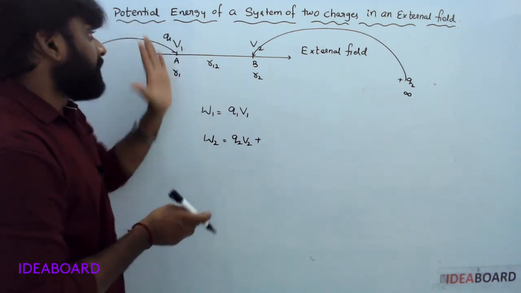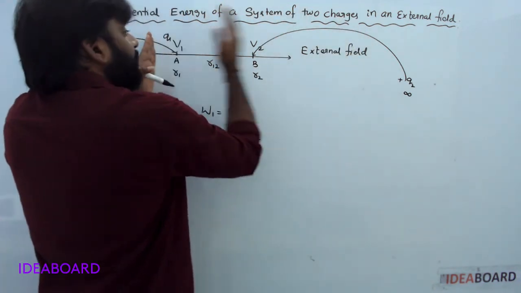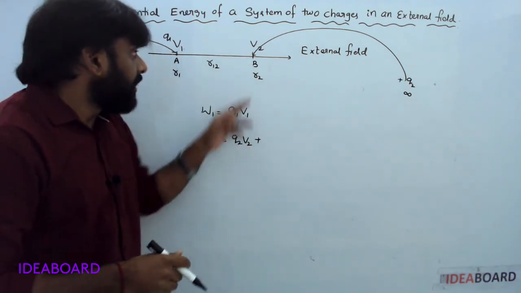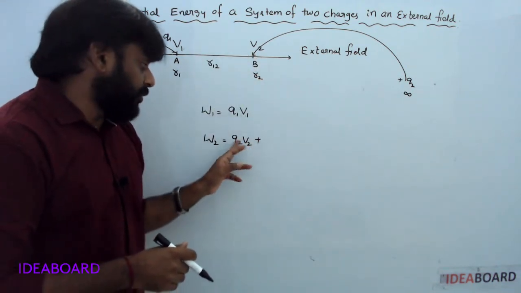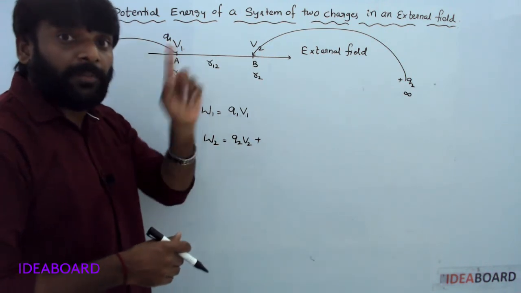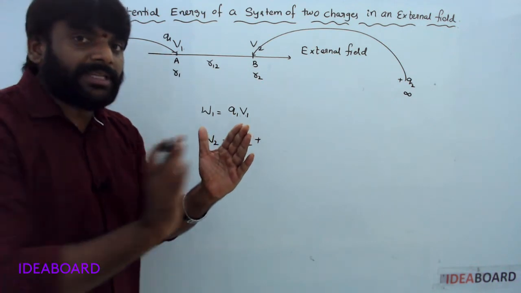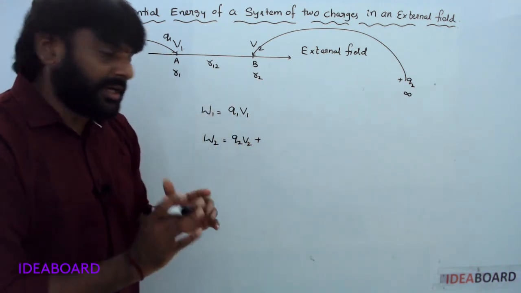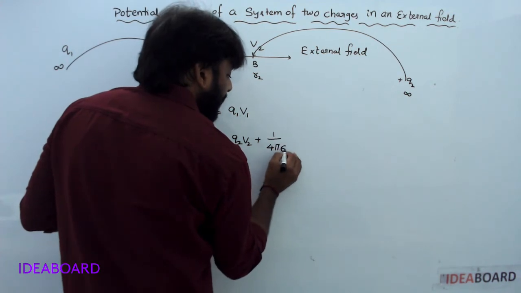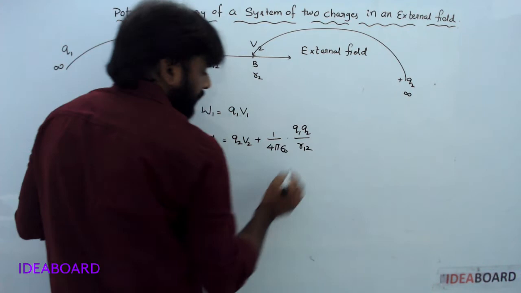At the same time, the other charge also opposes, so against that opposing force some work done is required. That work done is 1 by 4 pi epsilon naught Q1 Q2 by R12.